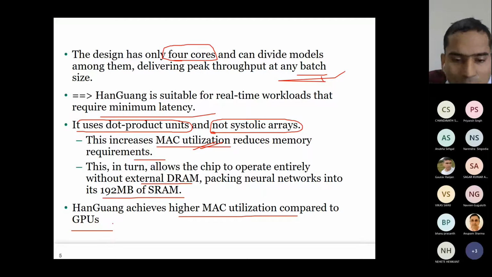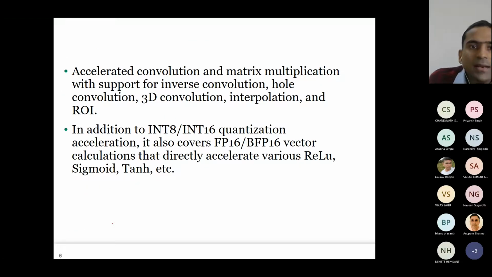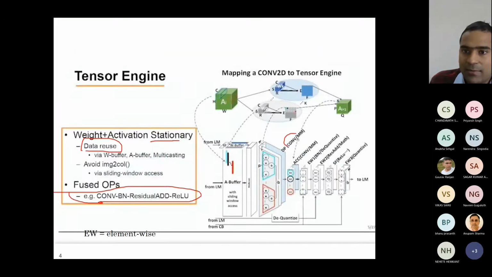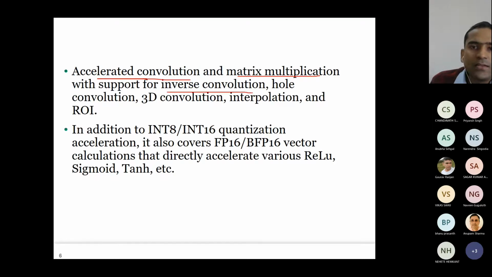Now, we don't have more details or proof to support this, but they are saying it, so I am showing you, though I can't prove it. Now it can accelerate convolution and matrix multiplication. It can do both. And it can also support inverse convolution, hole convolution, 3D convolution, interpolation, ROI extraction. What they are, we have not discussed in this course.